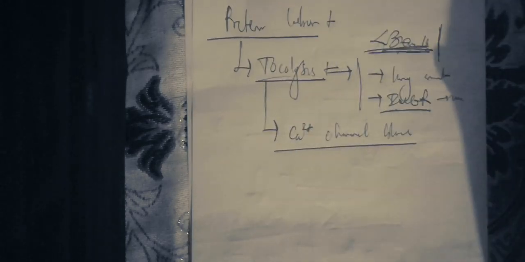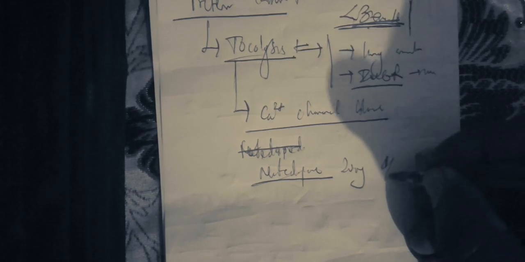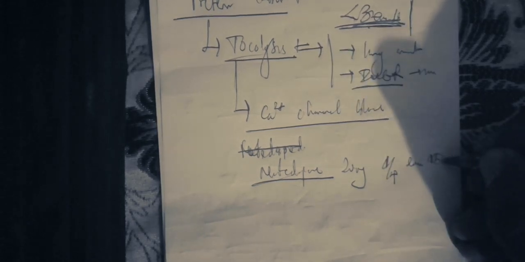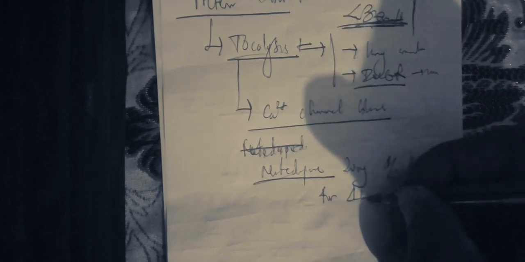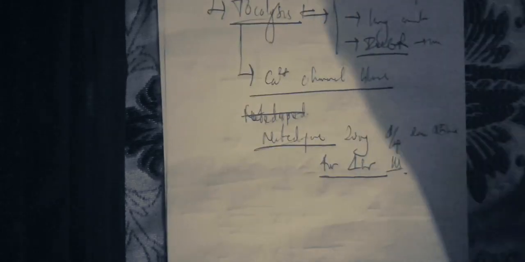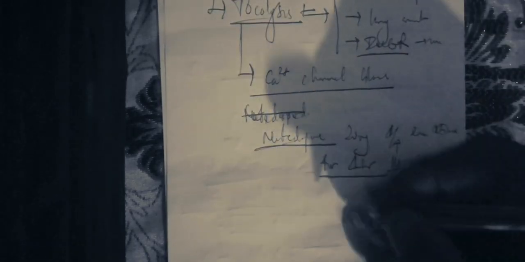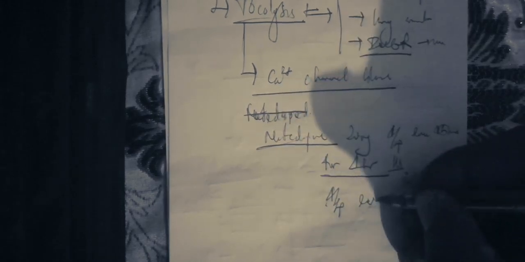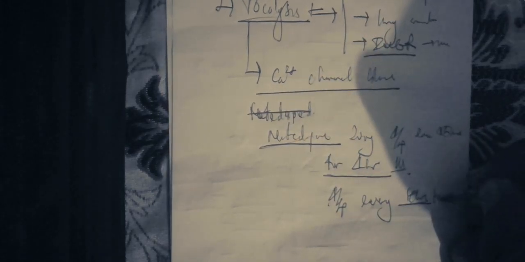The first major class of drug, we have calcium ion channel blockers. Is it clear? Blockers. Example is nifedipine. And how do you give that nifedipine or nicardipine? Is it clear? To give nifedipine, it is a 20 milligram tablet. We give 1/4 tablet every 15 minutes, 1/4 tablet every 15 minutes for 1 hour, until the contraction stops. Is it clear? Now, if the contraction still persists, you continue by giving 1/4 tablet every 4 hours. Is it clear? If the contraction persists.